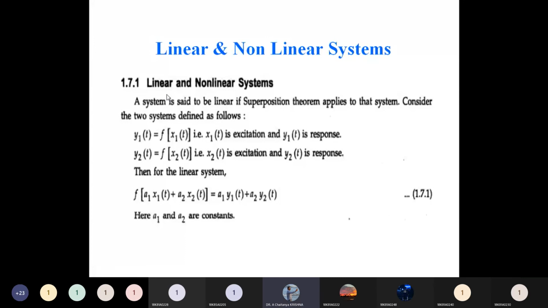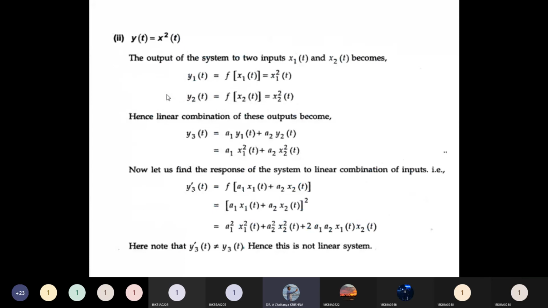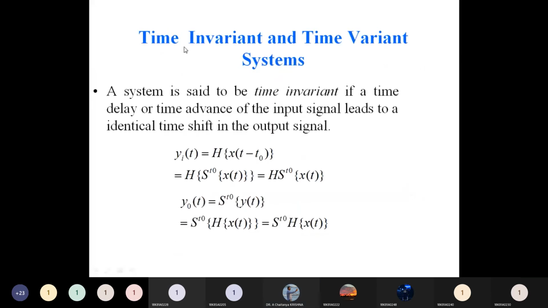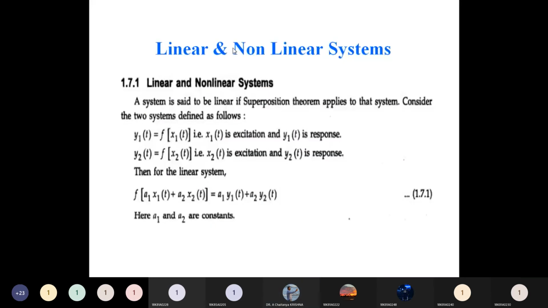Now, what is the procedure to find whether a system is linear or non-linear? Take the example y of t equals x square of t as the system function. We should find whether this system is linear or non-linear. In the first step, we have y1 of t and y2 of t. What is y1 of t?